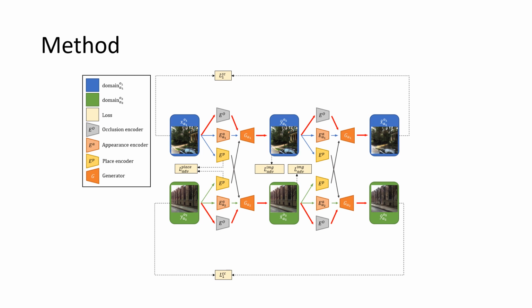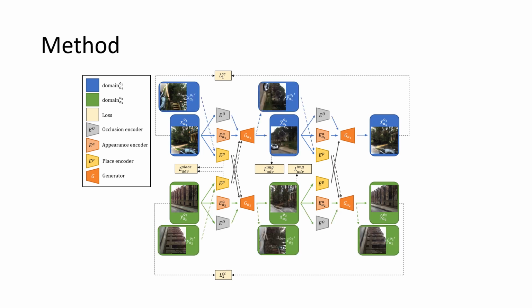However, there is a problem with such a framework. Since the place encoder and the occlusion encoder symmetrically encode the content, the generator tends to ignore the place encoder and directly obtain all contents from the occlusion encoder to reconstruct the image, which results in the failure of feature disentanglement. To tackle this problem, we transform the original image pair by 90° clockwise rotation, and apply the cross-domain mapping to the transformed image pair.